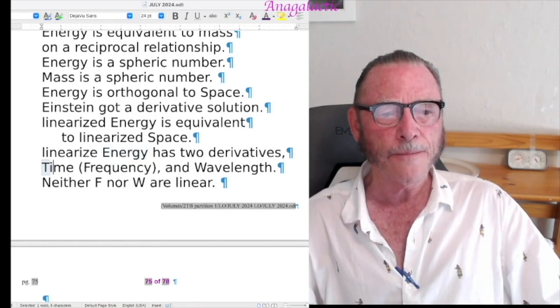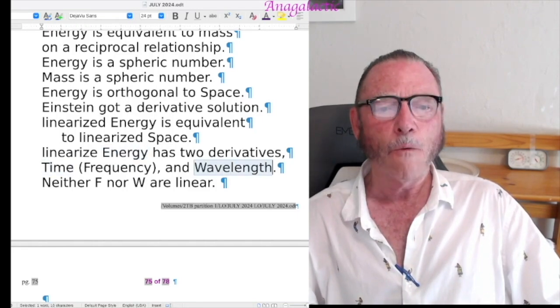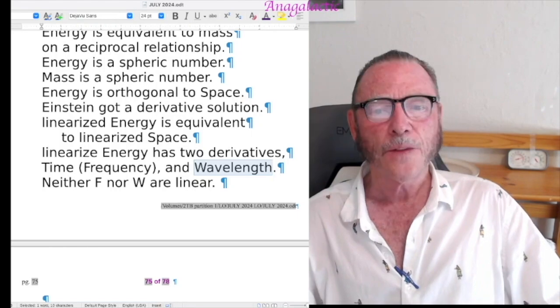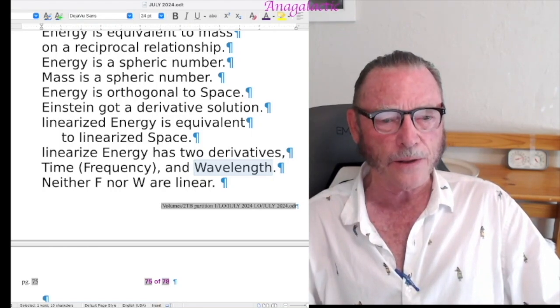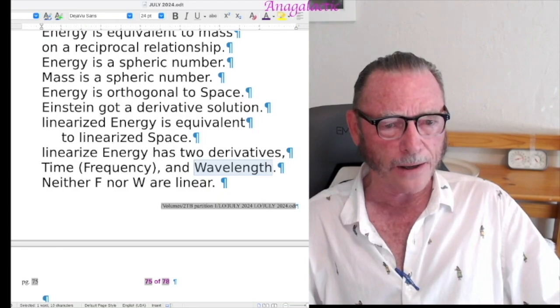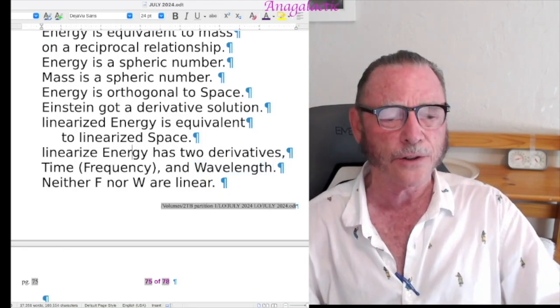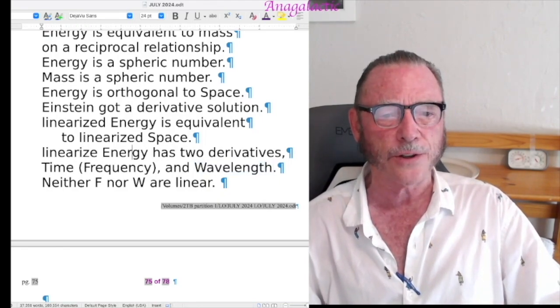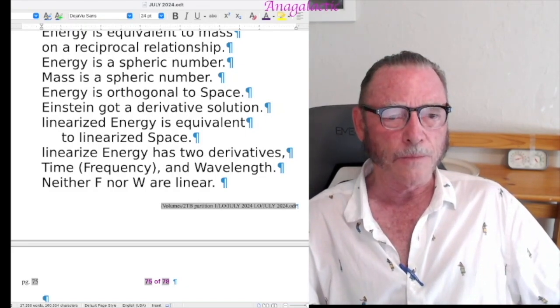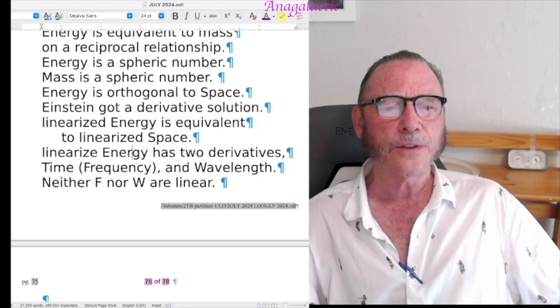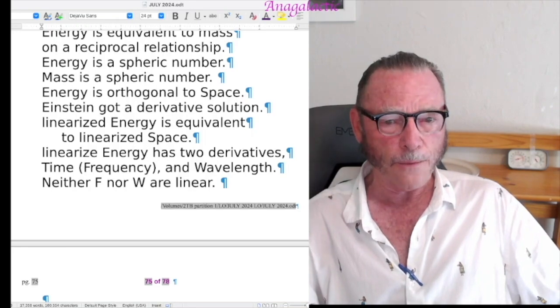Time is linear, and wavelength is linear. What nobody has realized is that form of linearity is incorrect. It can be done mathematically, but you'll miss the actual geometric relationship between frequency and wavelength. They're reciprocal. So energy is a spheric number for that reason.